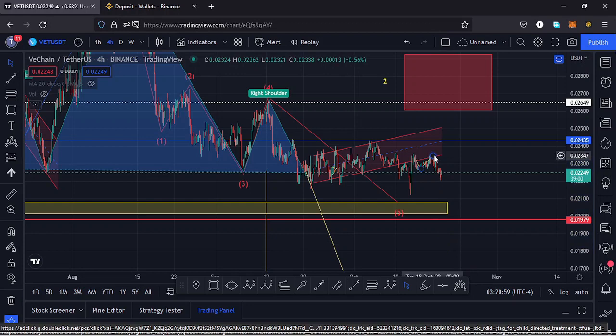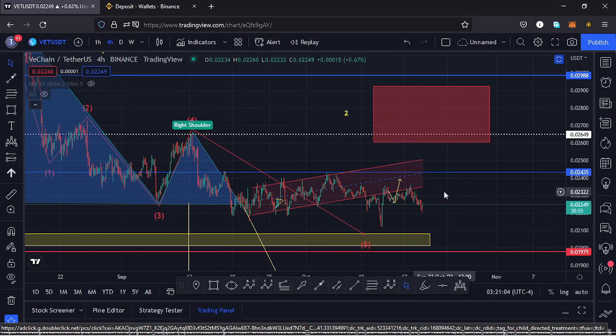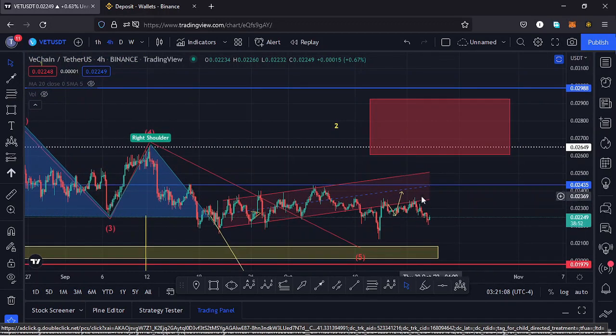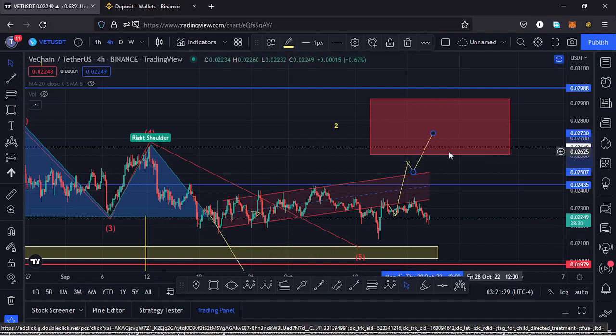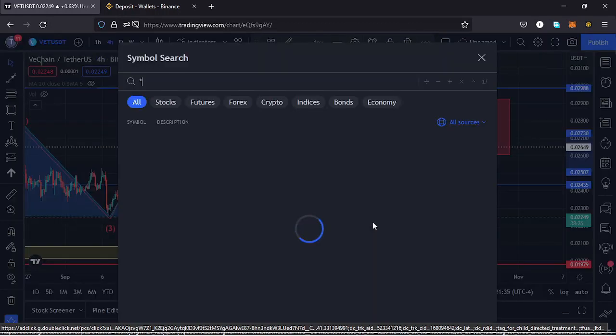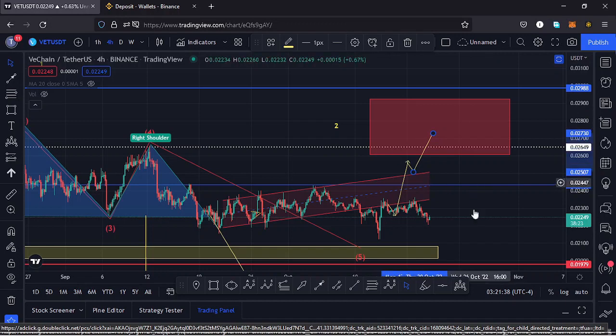And there's also a possibility that in case there's an increase in volume here on the Vechain chart and the whole crypto market is in a bull movement, then Vechain might manage to get back into the channel once more, manage to break above that key area of resistance at around the $0.024 mark, also manage to break out of the channel to the upper side, have a successful retest of the upper side of the channel, and get into that red target area that I have drawn out here on the charts in the formation of a wave 2. And because that wave 2 is a corrective wave, I would also expect to see an ABC corrective movement maybe on the lower time frames. So let's be patient and see how that plays out.